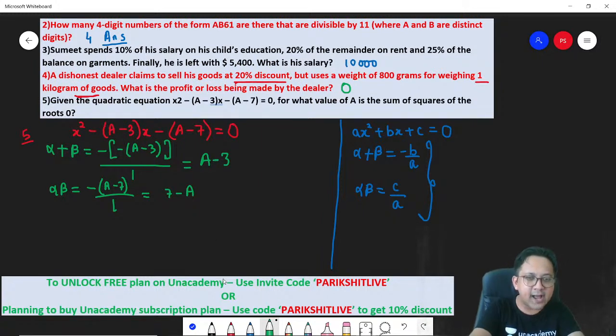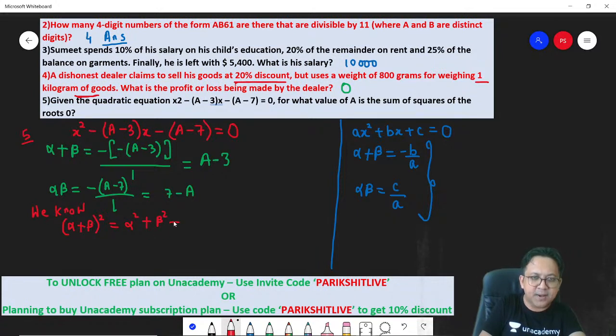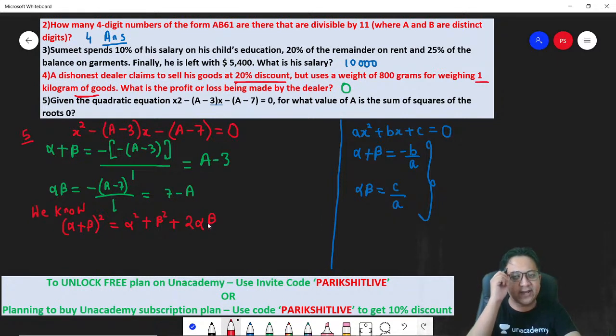Now we know alpha plus beta whole square. Do we know the formula for a plus b whole square? Yes, we know. Alpha plus beta whole square is alpha square plus beta square plus 2 alpha beta. What is the question asking us to find? The question is asking us to find the sum of the squares of the roots.